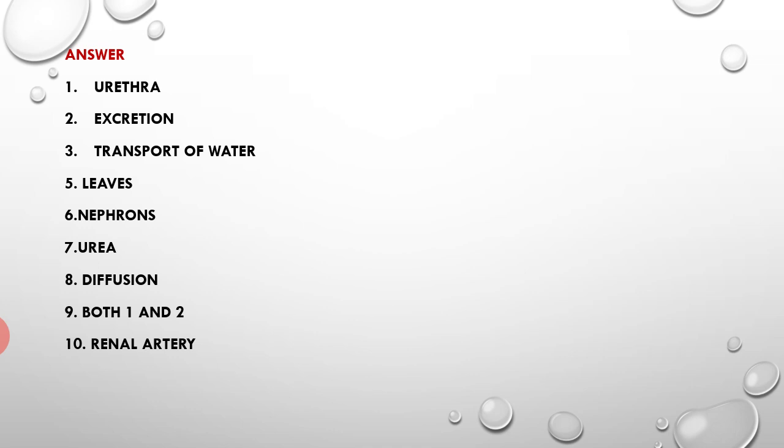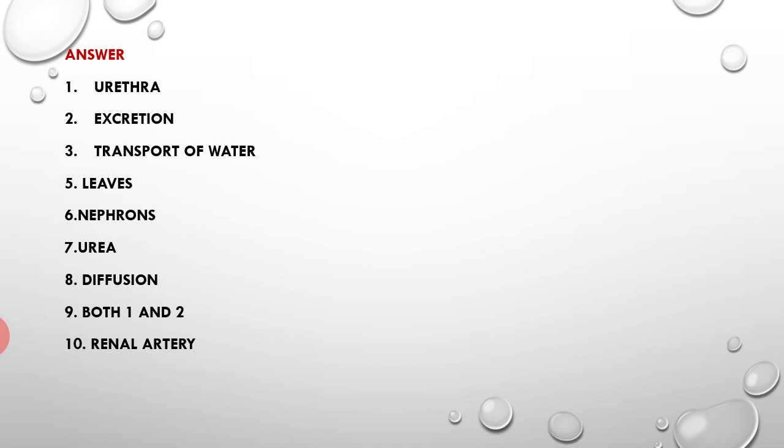The third question was, the xylem in plants are responsible for dash. The answer is transport of water. And then which part of the plant is responsible for transpiration? It is leaves. The next question, the basic functional unit of kidney is nephrons. Seventh one, the main nitrogen containing waste excreted in urine is urea.